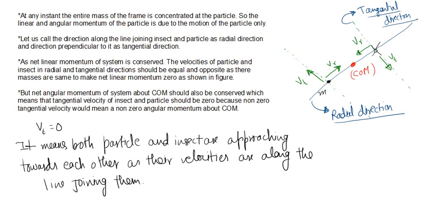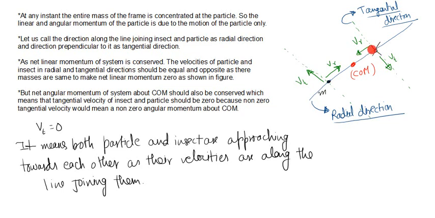Now, the net linear momentum of the system is conserved. So if the net linear momentum of the system is conserved, it means that the linear momentum of this particular mass and of this insect will be equal and opposite. So if in the radial direction the velocity of this particle is Vr, the velocity of the insect in the radial direction at that instant will be minus Vr.